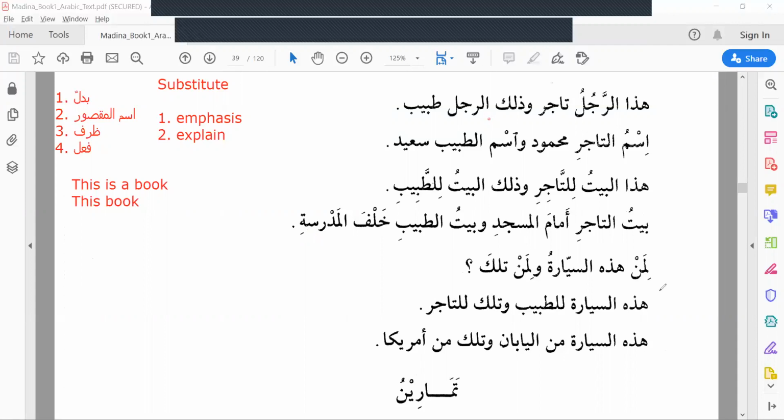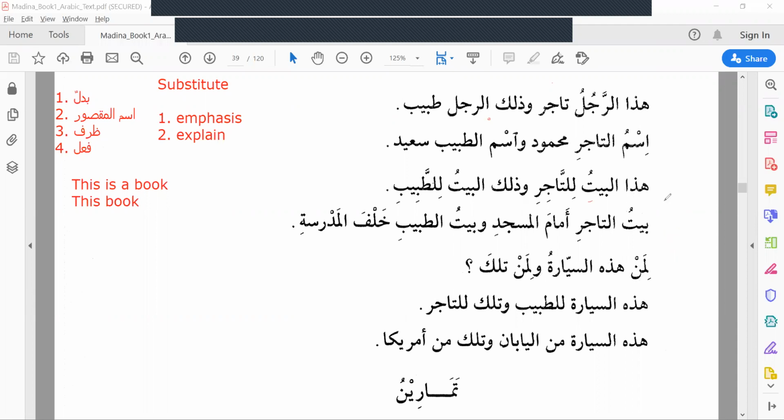Liman hadhihi sayyaratu waliman tilka. Liman. Don't read it lemon, okay? Not lemon. Liman. It's a li and man. Man means who. Li means belongs. Belongs to who? That means whose. We already learned it previously. Liman hadhihi sayyaratu. Whose is this car?